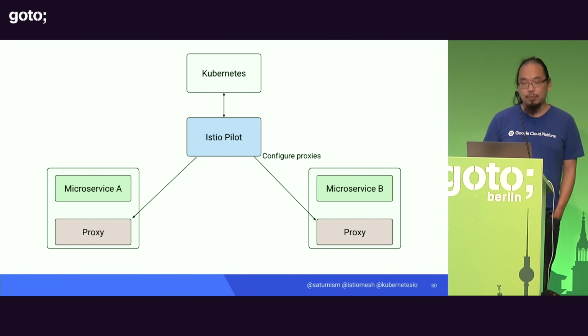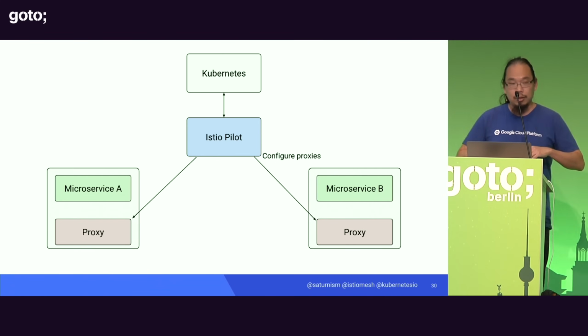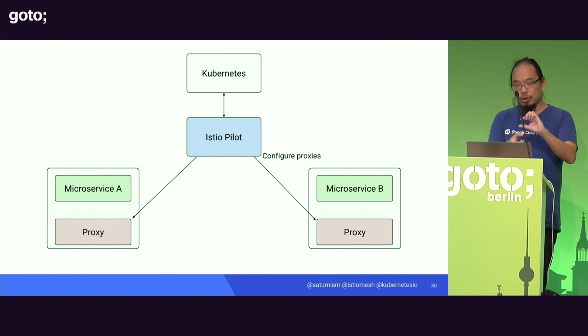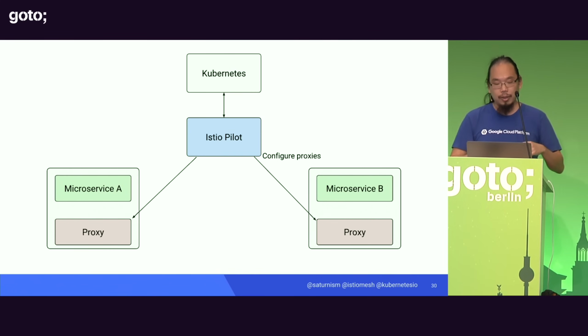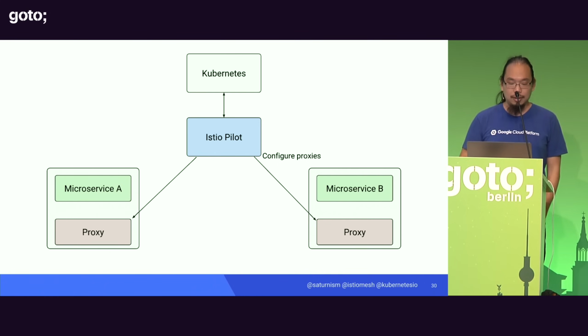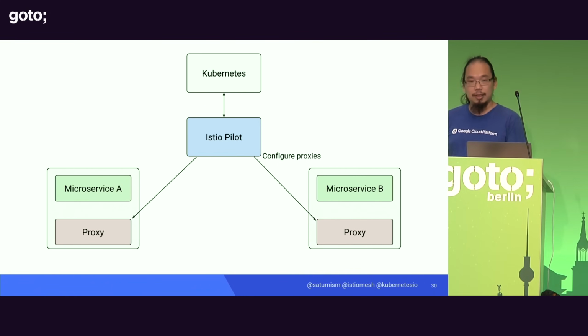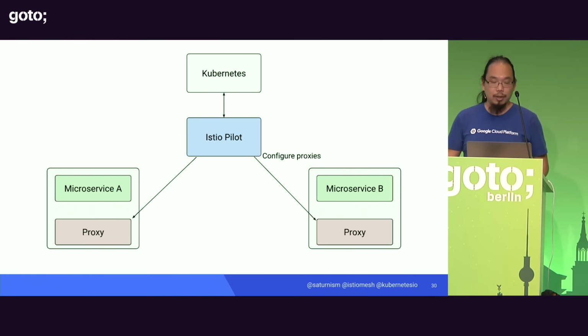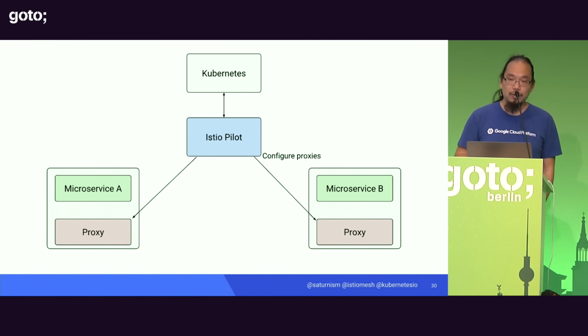And the way that we're doing this is by using the sidecar pattern that we kind of introduced in Kubernetes through the concept of a pod. So basically, we can run your application container and then attach a sidecar container right next to it. And together, they are known as a pod. And this is the single unit that Kubernetes can schedule onto the same physical resource. So when you run a sidecar container inside the pod, what that means is that we're guaranteed to schedule this proxy right next to your application, your service, on the same physical resource, sharing the same network interface, and also sharing the same volume mounts if you want.